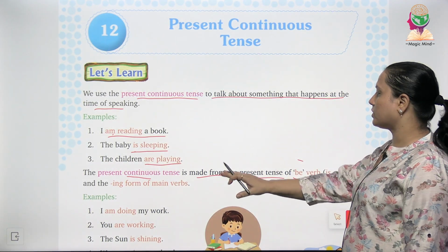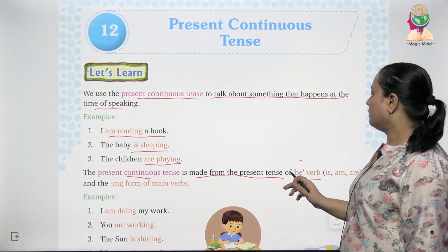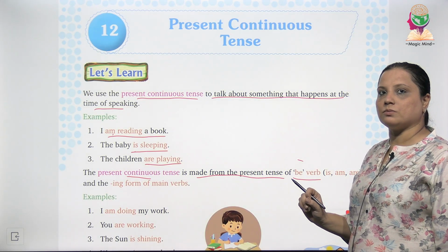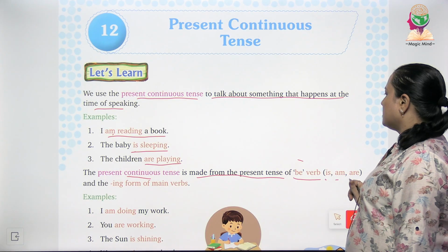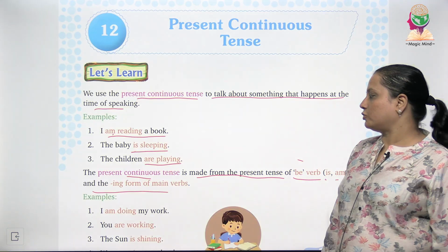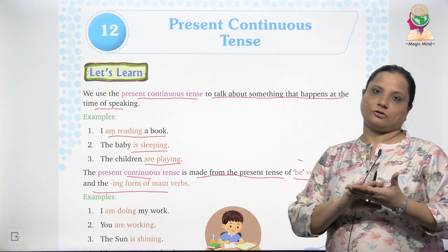तो present continuous tense जो है वो हमारे be verb से form होता है और be verb हमने पहले भी simple present tense में पढ़े थे और वो होते हैं is, are, am and उसके साथ साथ हम ing को main verb के साथ attach करते हैं.